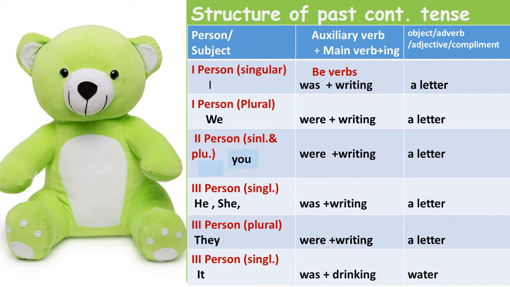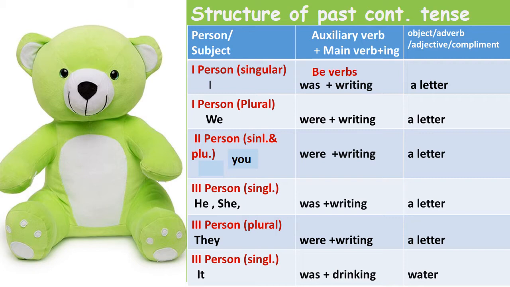Here we see the structure of the past continuous tense. We are going to see how the verb changes according to the person which comes as subject. If first person singular I is given, the auxiliary verb was is used. Then verb plus ing, writing, object, a letter. I was writing a letter. If first person plural we is given, the be form verb were is used, verb plus ing, writing, object a letter. So we were writing a letter.